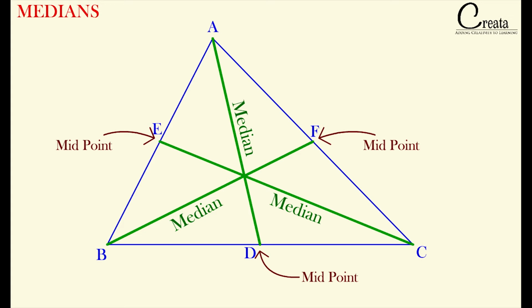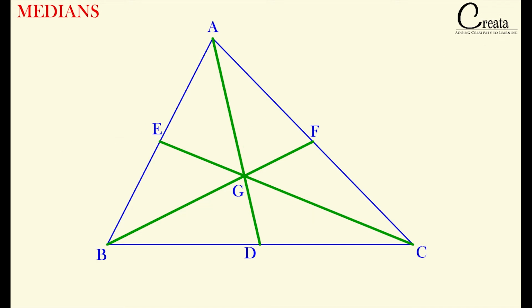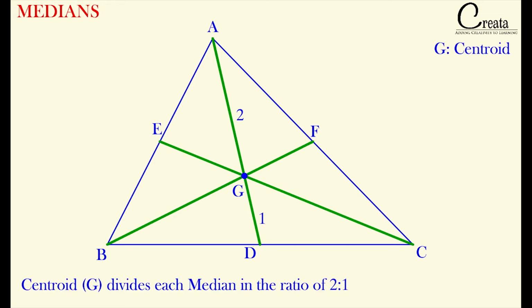The three medians of a triangle intersect at a common point. Let's say the intersection point of the three medians is G. The point G is known as the centroid of the triangle. The point of intersection of the three medians is known as the centroid of the triangle. Basically, the centroid is the center of gravity of the triangle. Further, this centroid divides the median into the ratio of 2:1. The point G divides the median into the ratio of 2:1.